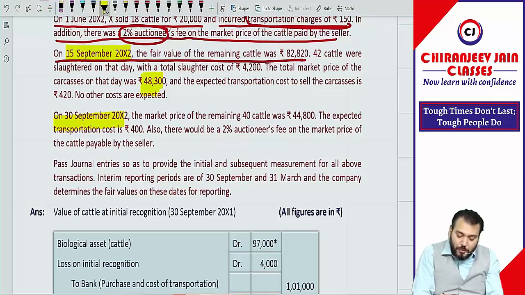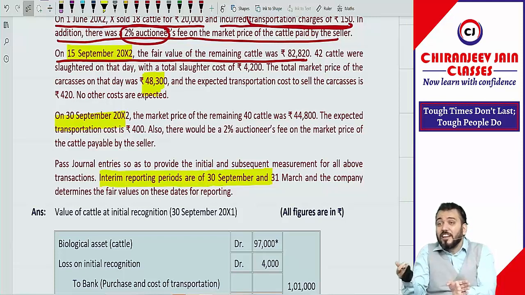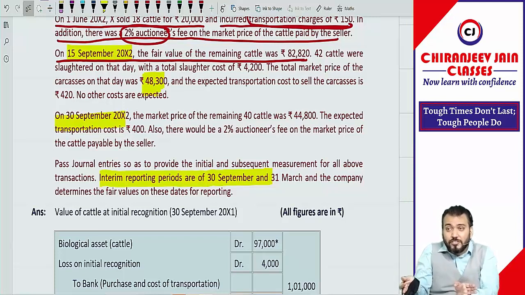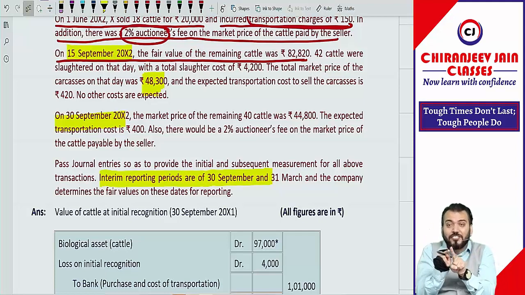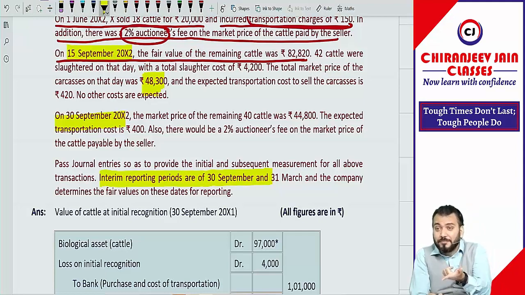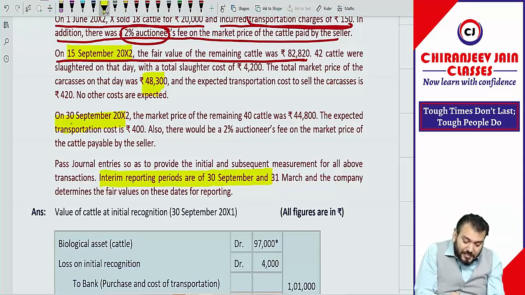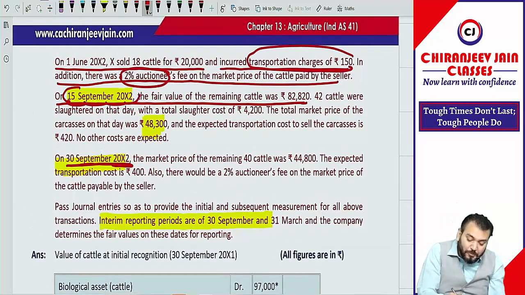Pass journal entries so as to provide the initial and subsequent measurement for all the above transactions. Interim reporting periods are 30th September and 31st March. Means this company is also preparing interim financial statements, on a half yearly basis. So there will be two reporting dates for interim financial statements. Means can I say on 30th September we will also do the subsequent measurement, means on 30th September whatever has been given is for subsequent measurement, correct, but on 15th September we don't do subsequent measurement. So can I say this information is irrelevant.